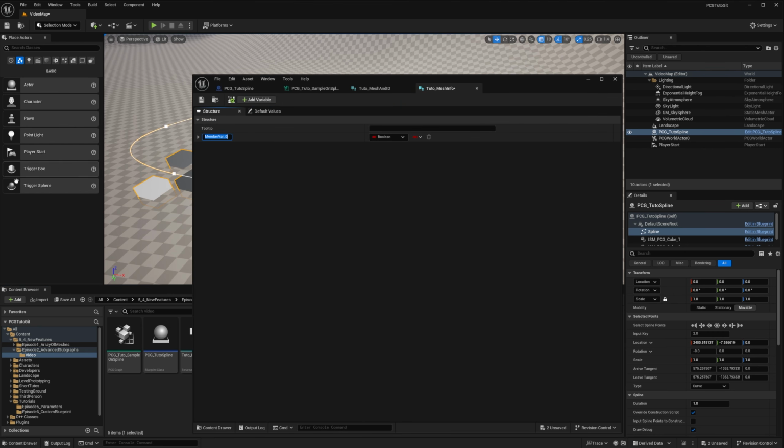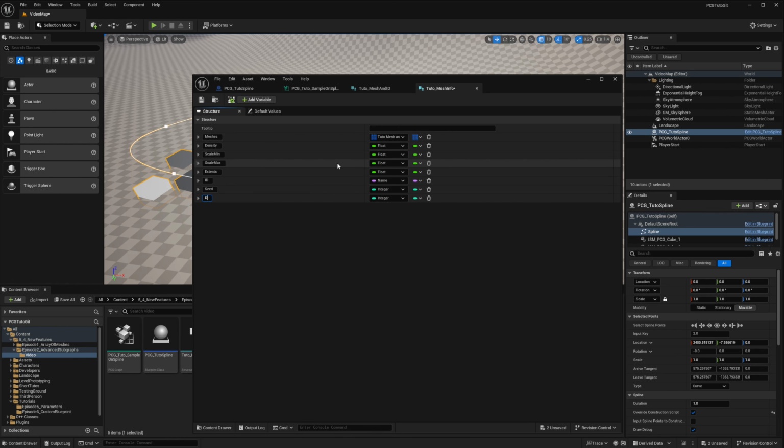The first member will be of type tuto mesh ID that will define the pool of meshes for this level. I call it meshes, and it is an array. Then I can add another variable of type float that will be the density. Then I want to add some randomness in the scaling, so I will add a scale min and scale max. We can also set the extent of our sampler for this level. Then we also have the ID. And potentially we can add a seed.